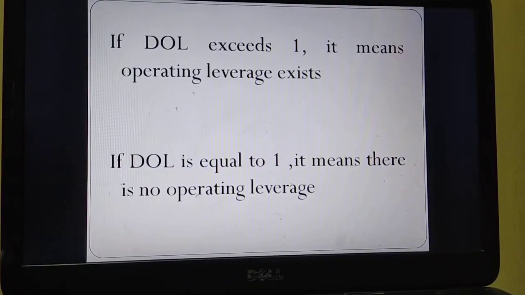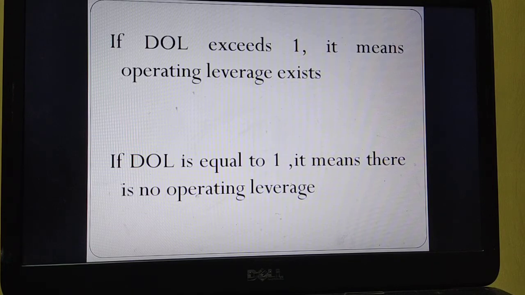So after finding the degree of operating leverage, if DOL exceeds 1, it means operating leverage exists. Or if DOL is equal to 1, it means there is no operating leverage. This you can remember. DOL value equal to 1 means there is no operating leverage, you need to write.